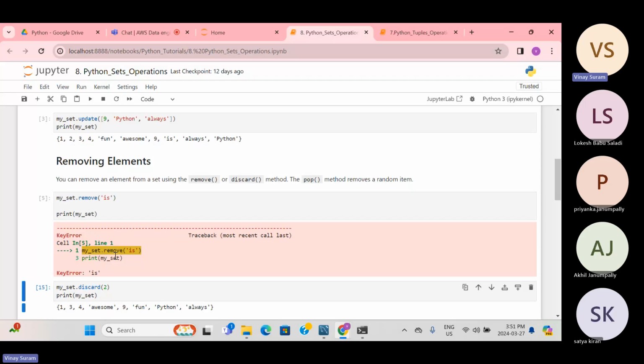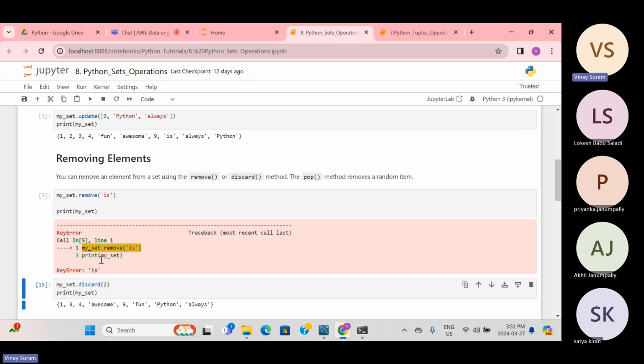By the way, these sets are mutable. You can change them. You can see I have removed an element. That is what mutable means. I can add, I can remove. So this is the disadvantage of remove: if there is no element, it will throw an error.